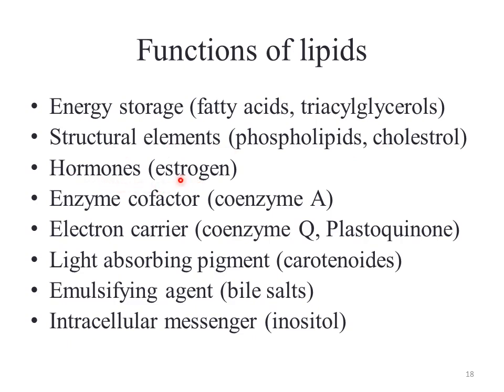Hormones, estrogen, these are the sex hormones in the body, and this is basically a type of lipid molecule. They also act as enzyme cofactors, for example, coenzyme A, and we know that coenzyme A has some role in the process of respiration.